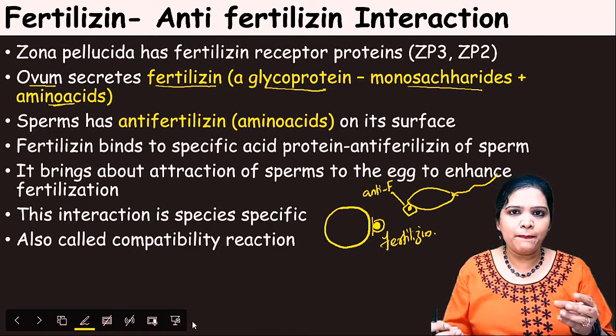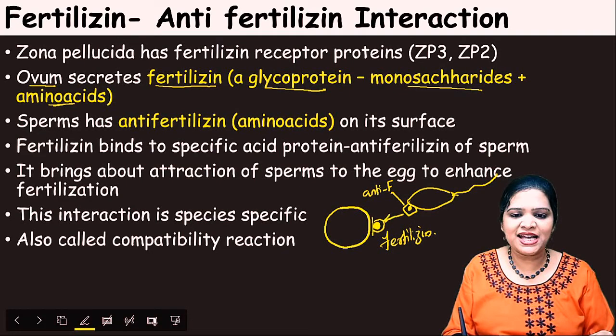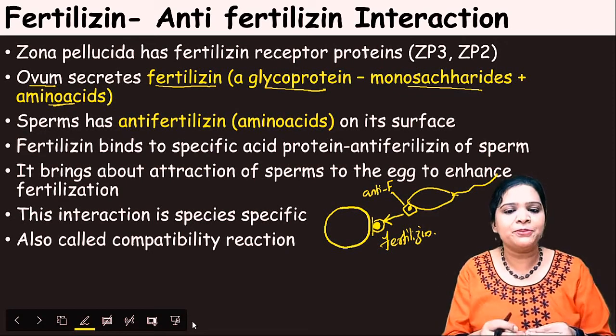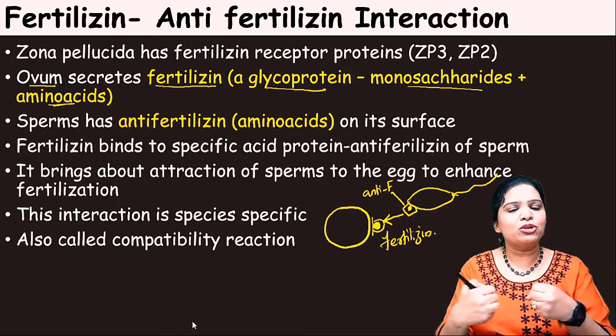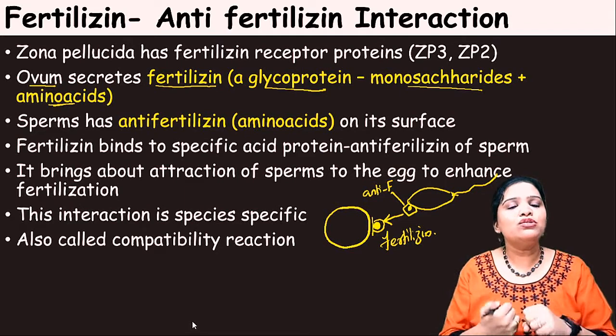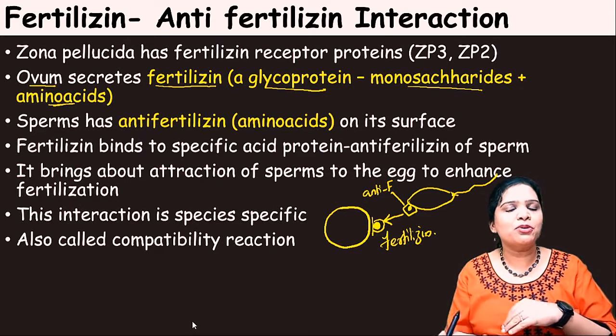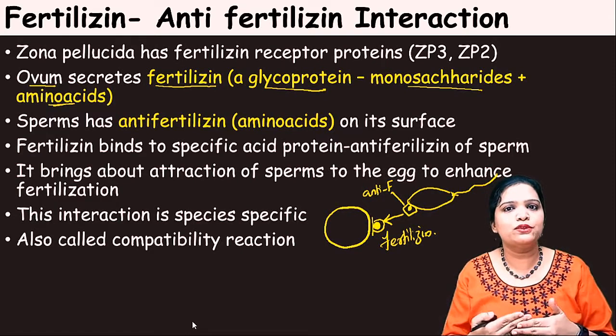So when the sperm meets the zona pellucida layer, this exactly comes and fixes here like a lock and key. Once the fertilizin meets the anti-fertilizin, this molecule gets activated and now the egg understands that the sperm is entering and it gets prepared for the next successful process.